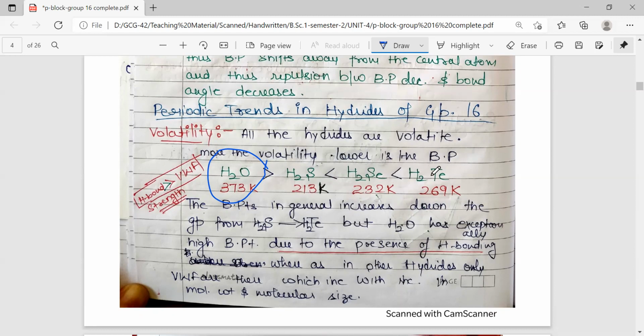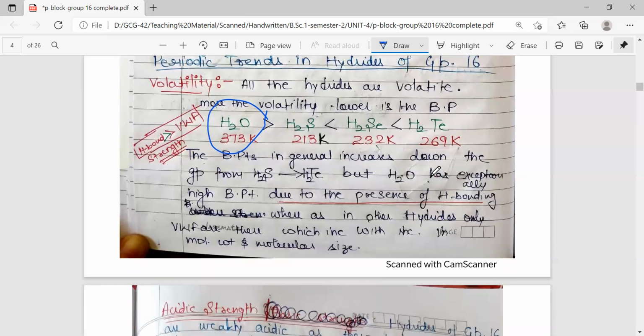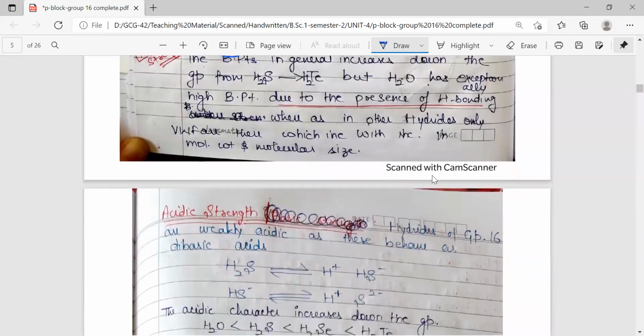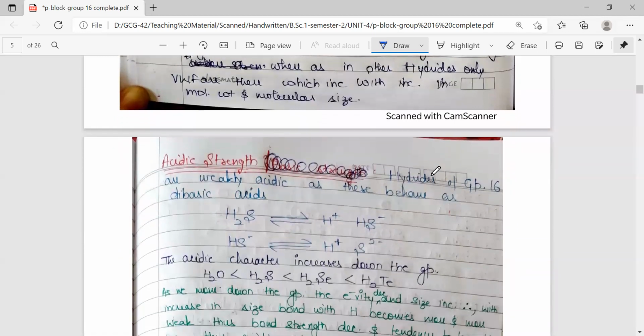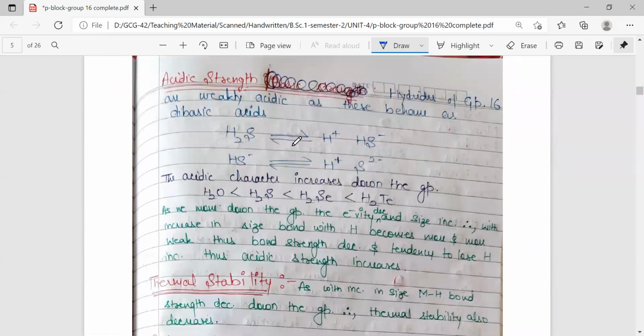So the boiling points in general increase down the group from H2S to H2Te, but water has an exceptionally high boiling point due to the presence of hydrogen bonding, whereas in other hydrides, only van der Waals forces are there, which increase with increase in molecular weight and molecular size. Now coming to the acidic strength, hydrides of group 16 are weakly acidic as they behave as dibasic acids. So these are weakly acidic in nature.